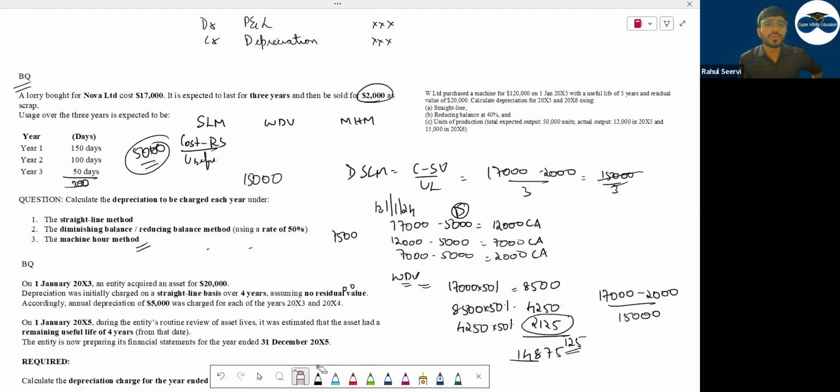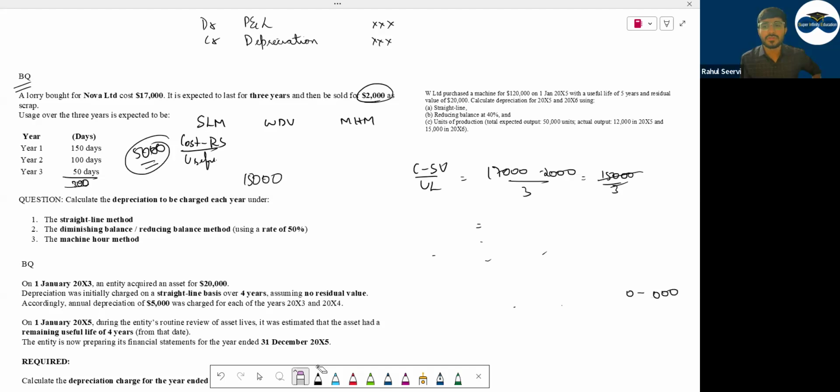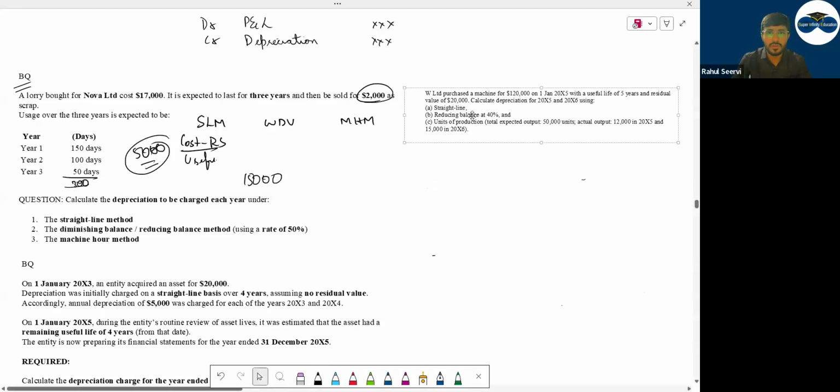Now, when you do depreciation, what should you keep in mind? The method and the dates. You have to keep in mind the dates also. Now, one more question is your homework. Write down the data. I've added one more question. This is not there in the PDF which I've shared. Write down the data or take the screenshot.